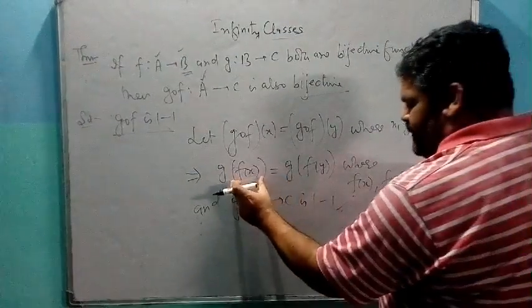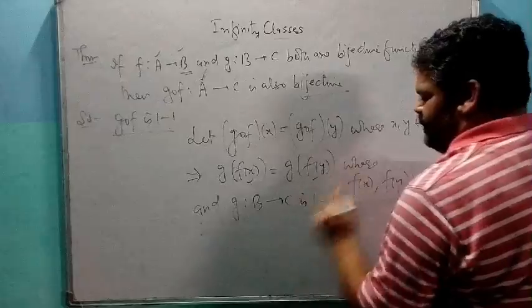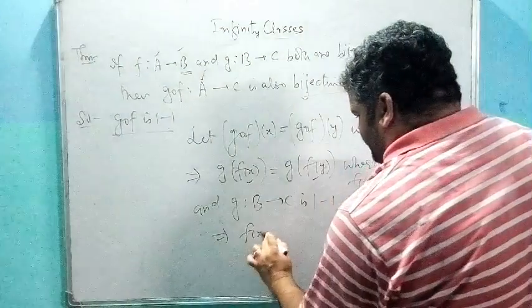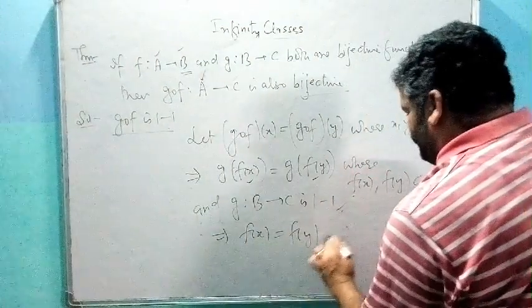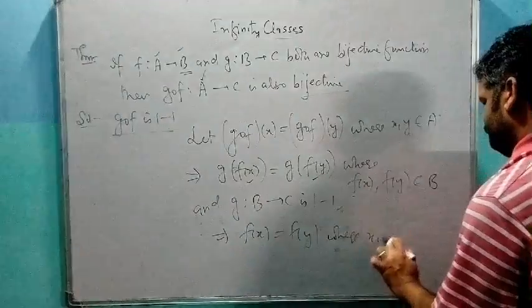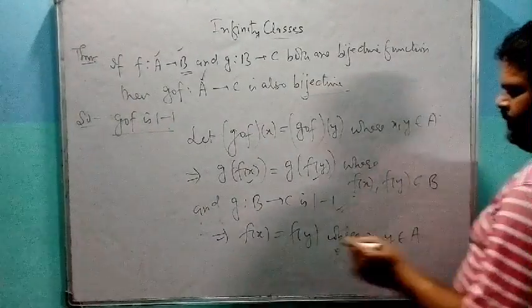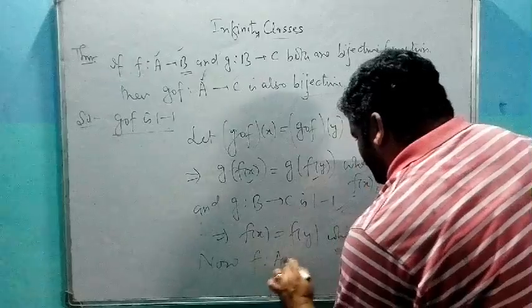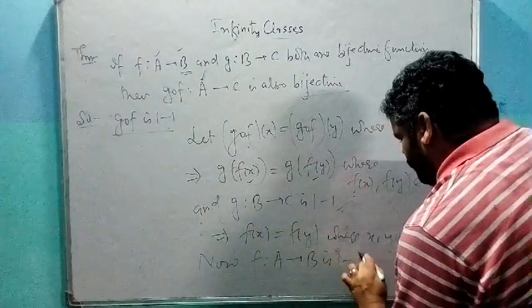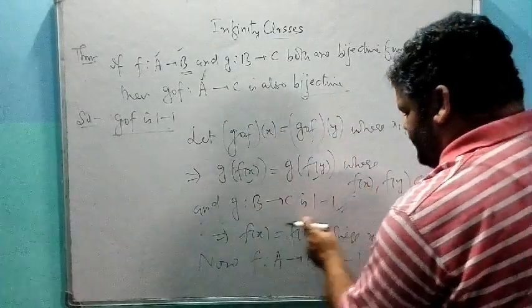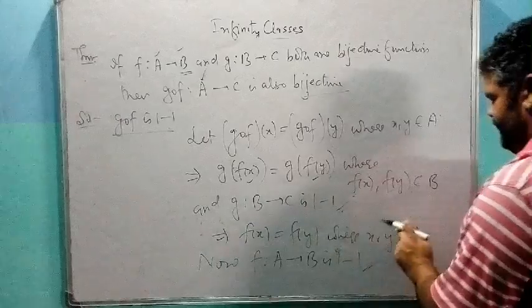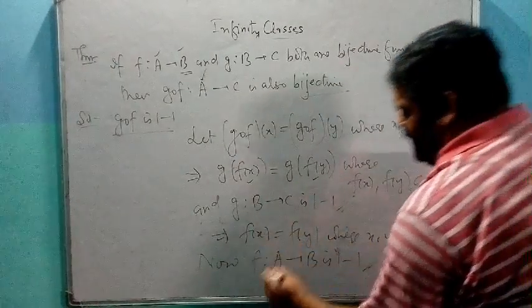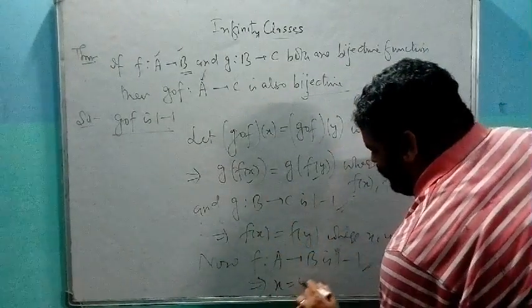If image is same, so the pre-images are same, implies f of x is equal to f of y, where x and y belongs to A. Now f from A to B is 1-1. Again by definition of 1-1, if the image of two points from A are same, then the pre-image is also same, implies x is equal to y.